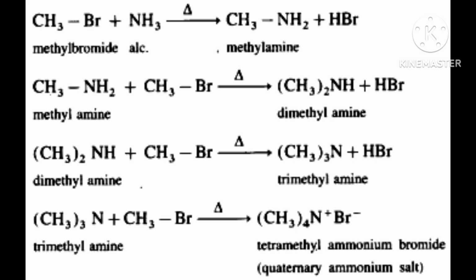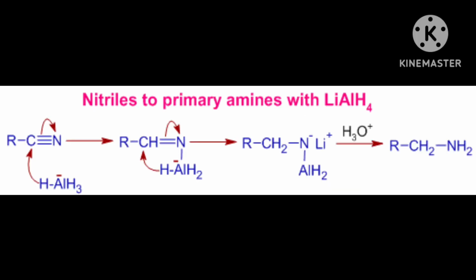Ammonolysis has the disadvantage of yielding mixture of primary, secondary and tertiary amine, and also a quaternary ammonium salt. This is actually a negative point or disadvantage of ammonolysis of alkyl halide, because here you will get a mixture of primary, secondary, tertiary, quaternary.